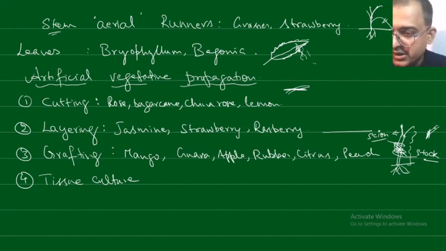For example, if there is a mango variety producing a good number of very large, tasty mangoes, they cut from that branch and graft it onto a stock plant which has very good root growth and is very strong. In this way, in a short time you get very good quality mangoes from that plant. So that is grafting.